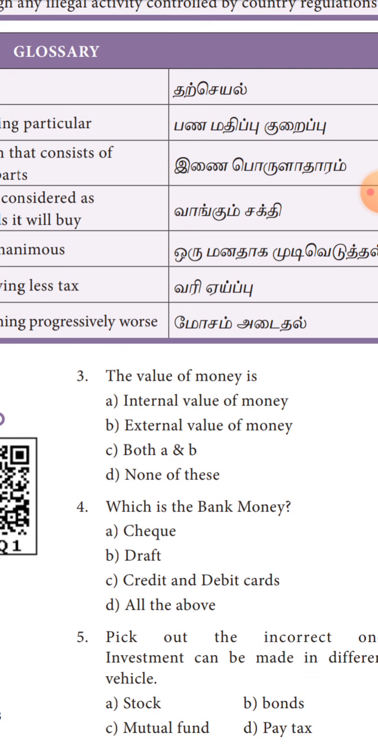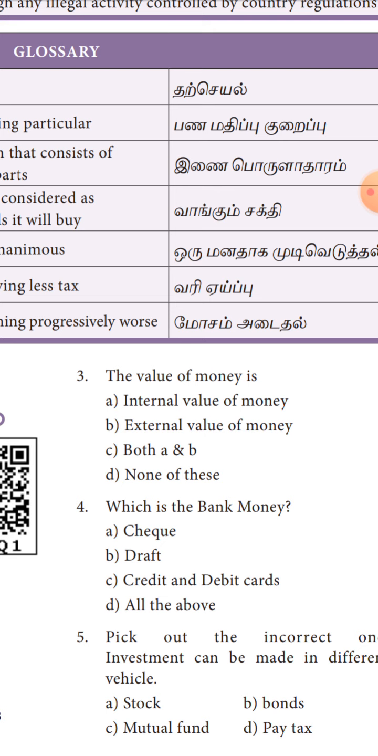What is the definition of value of money? Value of money is the purchasing power of money over goods and services in a country. The value of money is A, internal value of money, B, external value of money, C, both A and B, and D, none of these. So the value of money is internal value and external value, so the answer is C, both A and B.